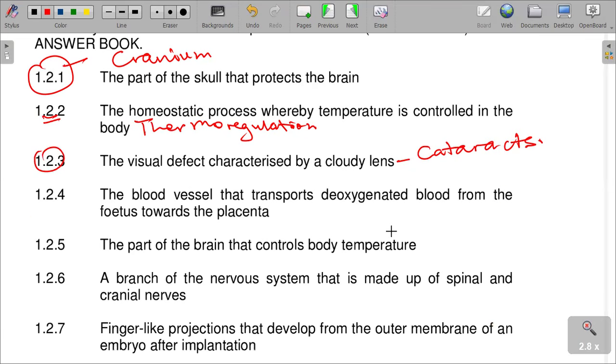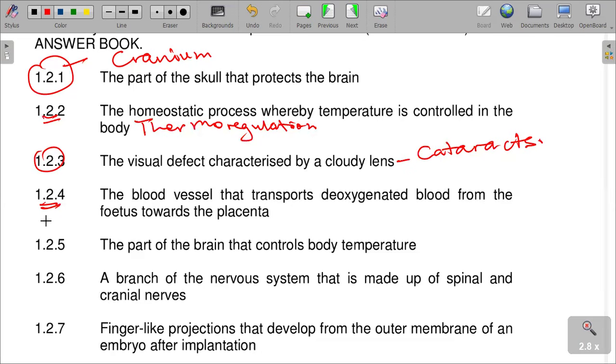And then the blood vessel that transports deoxygenated blood from the fetus towards the placenta. This question was there in our preparatory paper, where you were supposed to give a comparison or difference between the umbilical vein and umbilical artery. On the umbilical cord there is an umbilical vein and an umbilical artery.